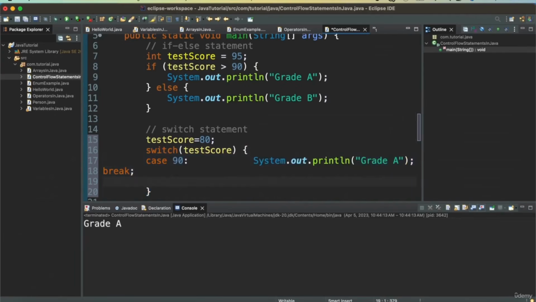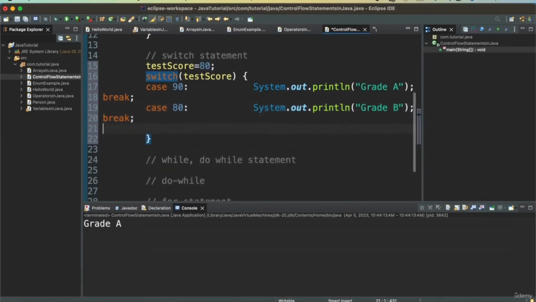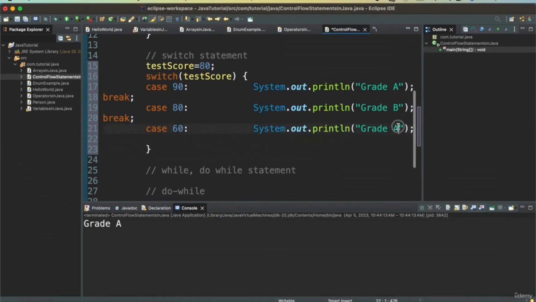Then I'm saying case 80, and then this will be grade B, and then we have break, and then case, say suppose 60, and then for 60 I have grade C, and then break.